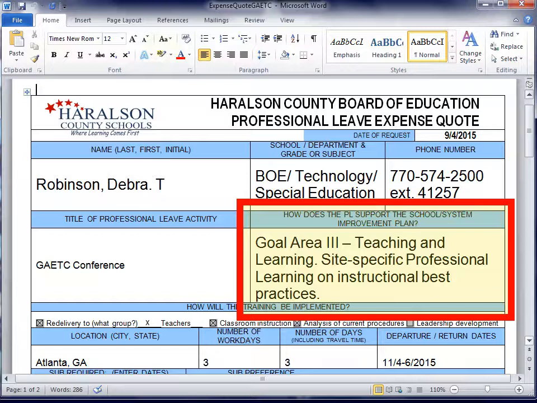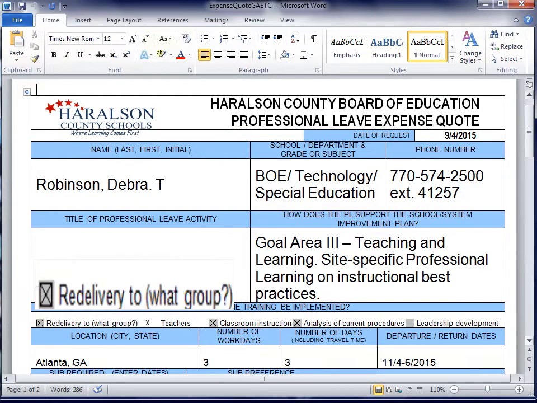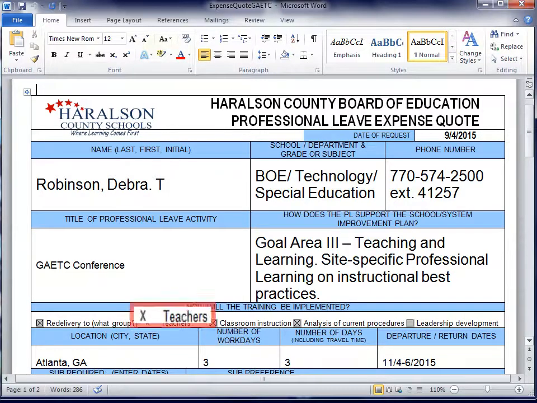Select individual goals and objectives from either your school's or the district's strategic improvement plan that are relevant to the outcomes of your event. Another area that is new will be the identification of how you expect to specifically use the information to meet the identified goal or objective. In her role in providing and delivering professional development, Dr. Robinson has selected redelivery to teachers.